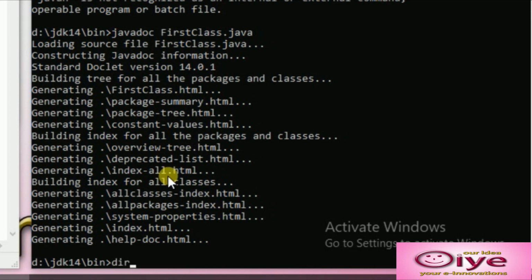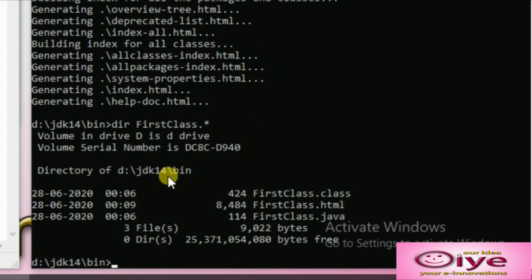Okay, now we can see which all files are there with this name, FirstClass dot star. So there is one more file with the name FirstClass.html. You can edit that one now.